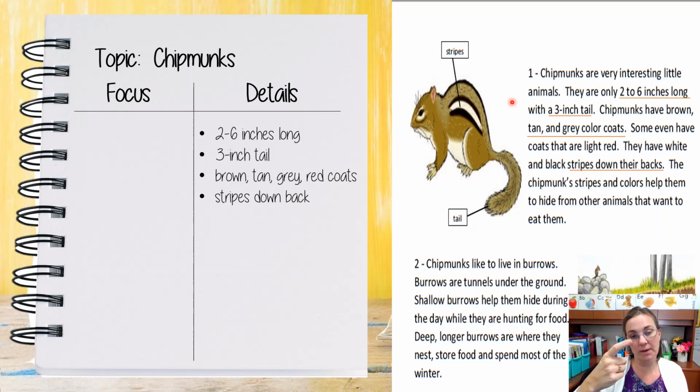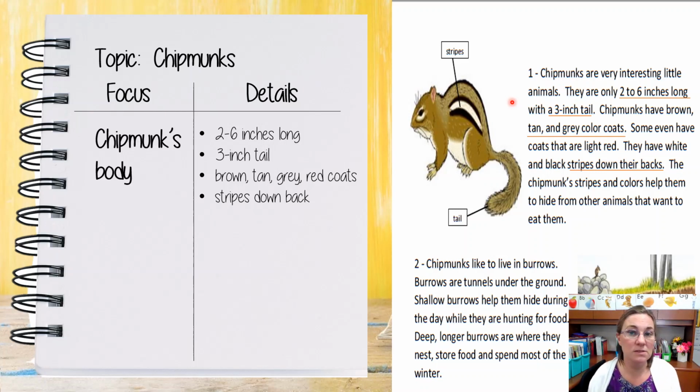So now that I've reread the paragraph and jotted the key details, I'm ready for step 3. How do these connect? How are these ideas related? How do they go together? It tells me how long they are, how big their tail is, what the color of their coat is, the stripes down their back. I'm thinking that these ideas are connected because it's telling me about a chipmunk's body. So the focus of this paragraph is to teach me about a chipmunk's body.